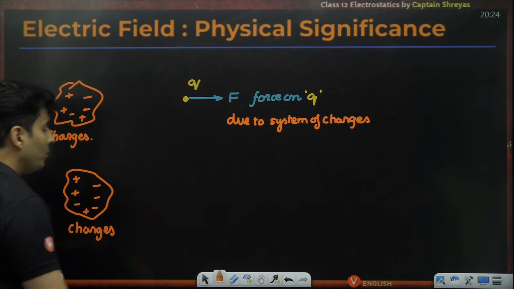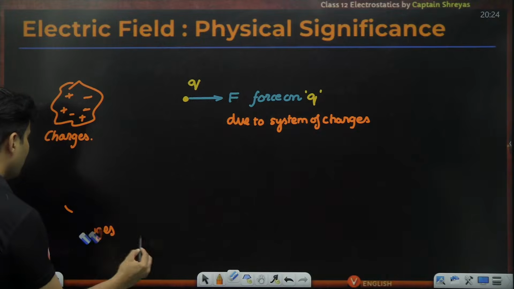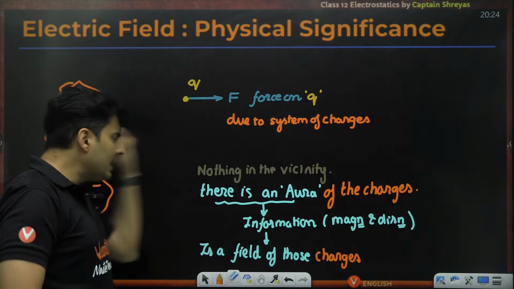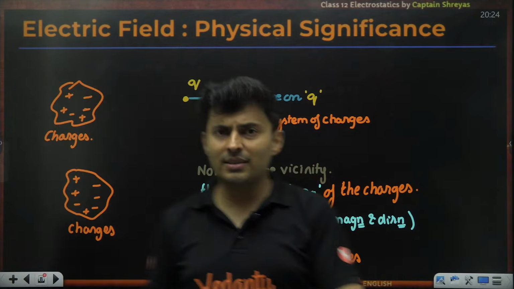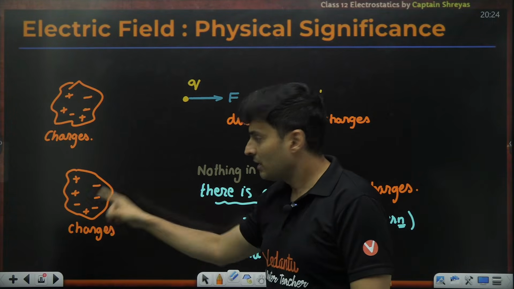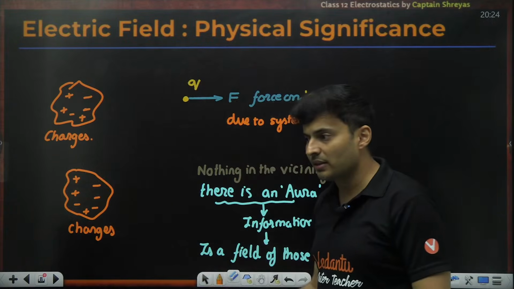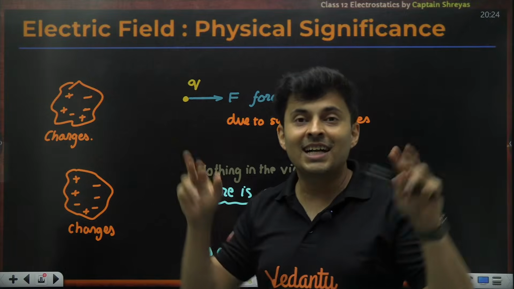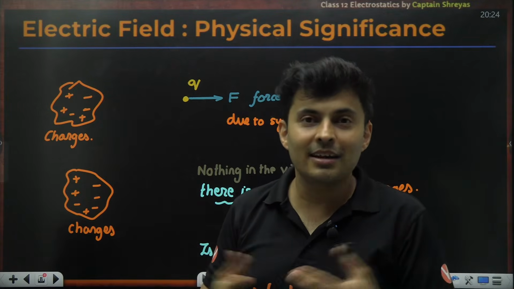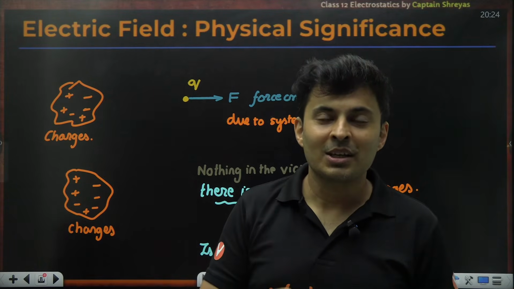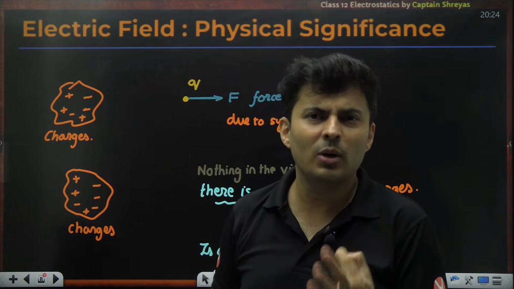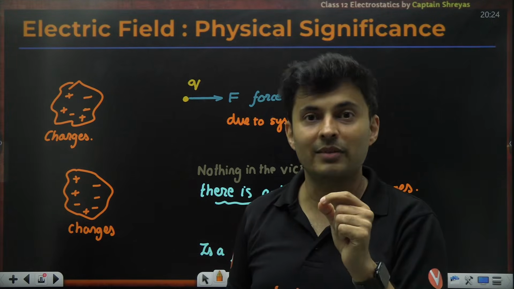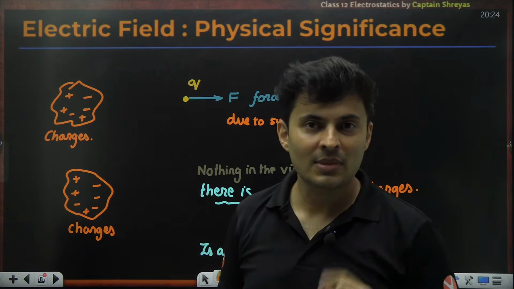So how do you measure this field? See, one thing is clear. You cannot have any other charge around it, because this charge is producing the field. So to measure the field, I need a charge. That's the paradox, or the irony of it, I would say. To see if there is electric field or not, what do I need to do? I will place a charge and I will say, oh, there is a force. Oh, there is electric field. Yes, correct. You are right. That's what you will say.